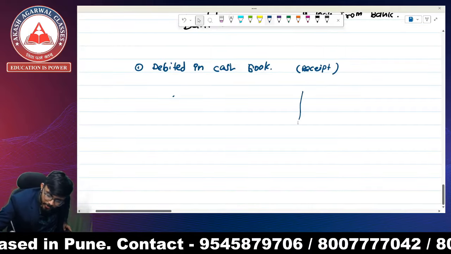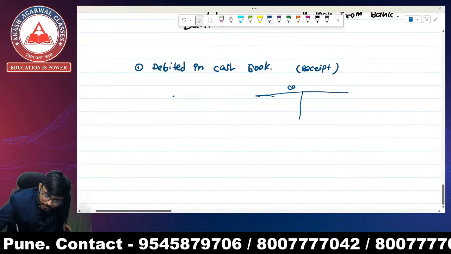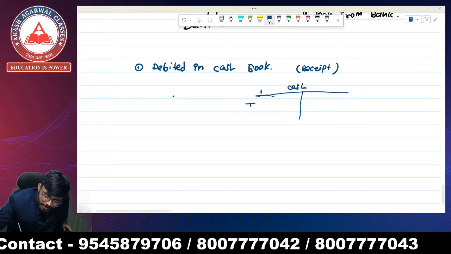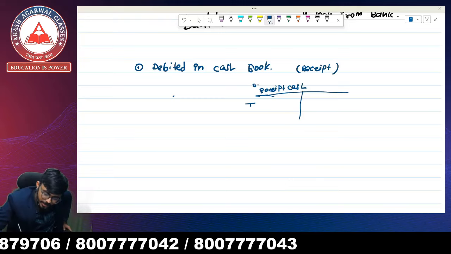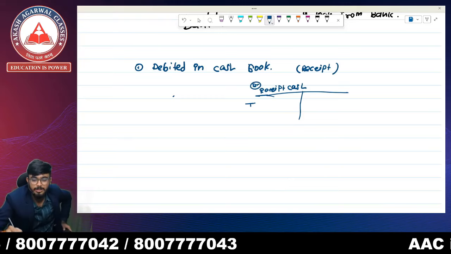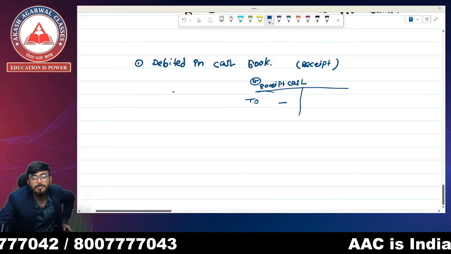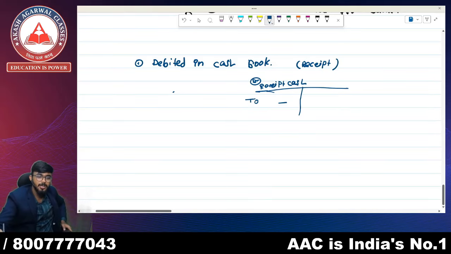Why have we prepared this cash book with a bank column? This is your receipt side, or debit side. So when we say there is a debit, it means we have received the money, right?